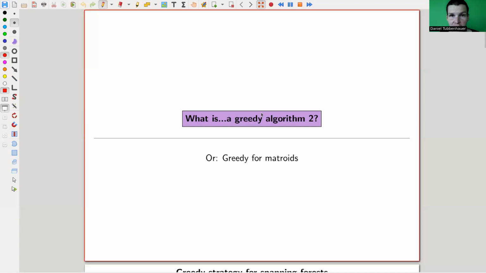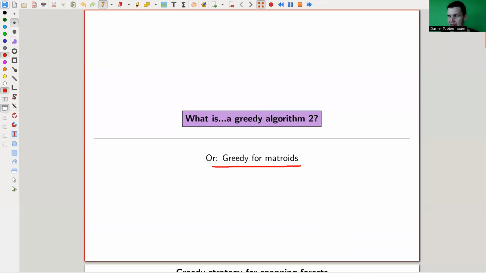Okay, welcome everyone to my continuation of what is algebraic graph theory. We are still in the world of matroids, and we are going to explore greedy algorithms, because I personally feel like this is the whole point about matroids. And today I make it a little bit more precise. So, greedy for matroids. We'll see what that means.